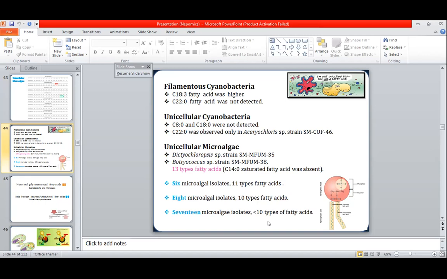Here we compared the FAME analysis among these microorganisms, and you can see that C8:0 and C18 were not detected in the cyanobacteria. However, among the unicellular microalgal strains, Dictyochlorophsis and Botryococcus showed 13 types of fatty acids, because I detected 14 types, and among all the 14 types, 13 fatty acid types were present in these 2 types of microalgal strains.